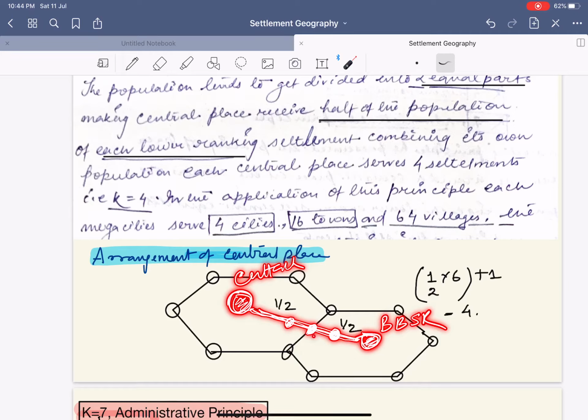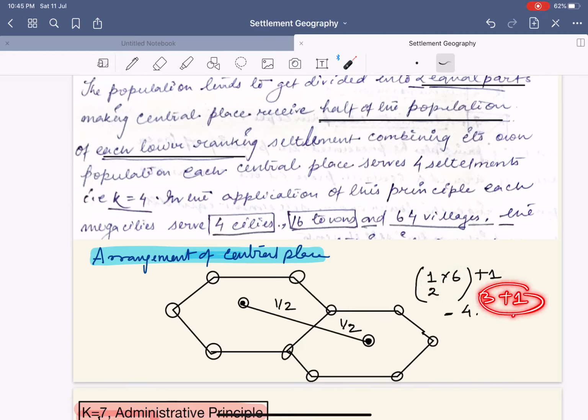It says that each population will be divided into half, meaning this bigger central place will serve half the population of the smaller order settlement, plus it will also serve one population of itself. So the basic equation is 1 by 2 into 6, that equals 3 plus 1, that equals 4.